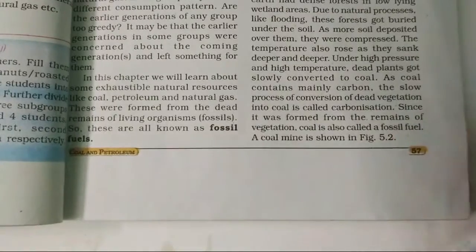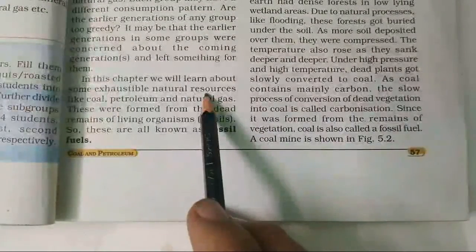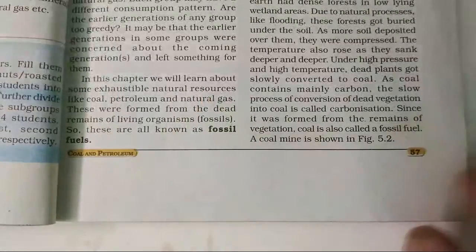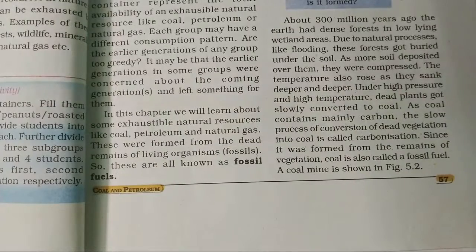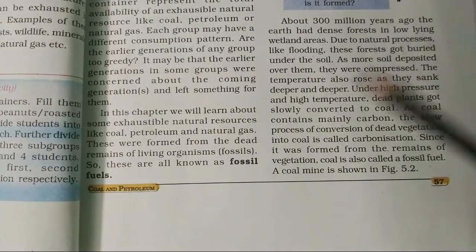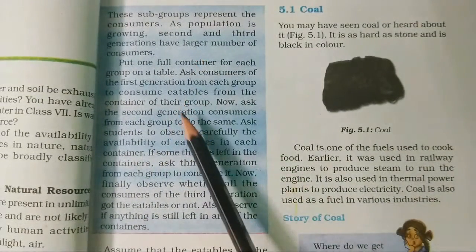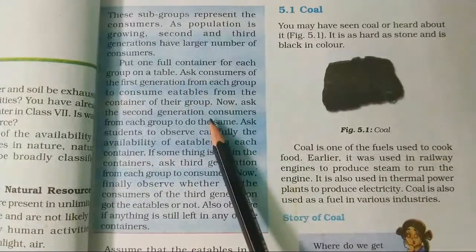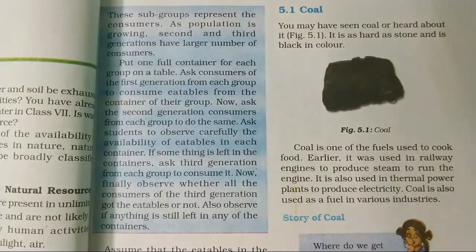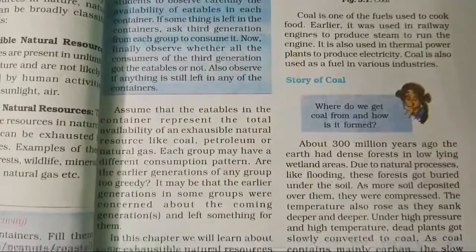In this chapter we will learn more about exhaustible natural resources. There is an example given here describing that there may be some sources which will not last for long. The example shows a container where some of the things present will get finished and some of them will not last for long.